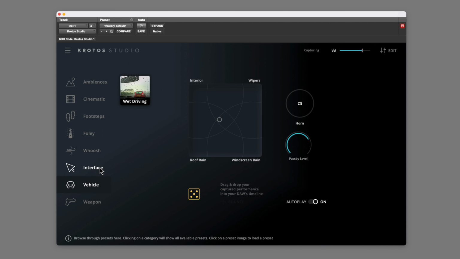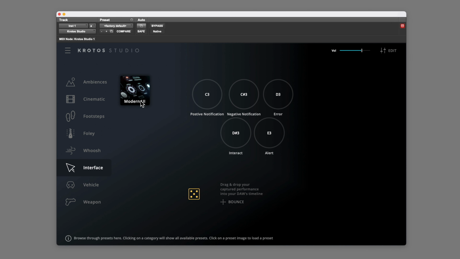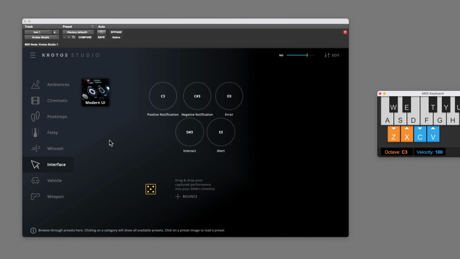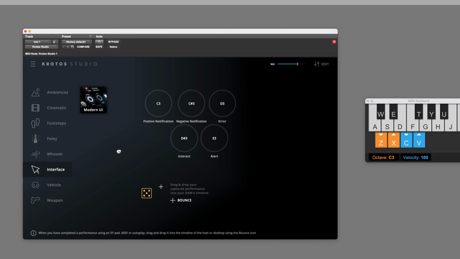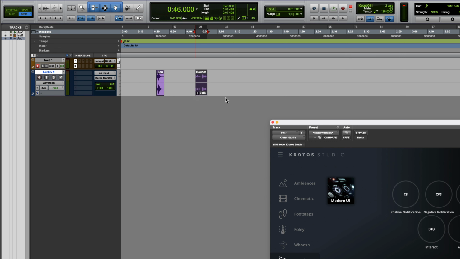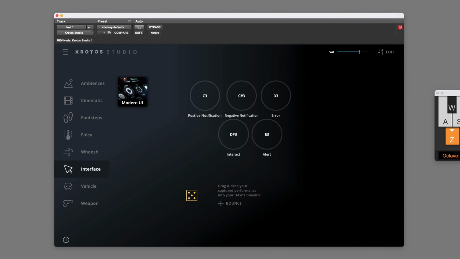Great, let's move into the interface section here. Modern user interface. Let's just do this with a keyboard actually. It's very straightforward to do. And once again, having performed those sounds, drag this out onto a track, and exactly what I've just done is there as an audio file. So it's extremely straightforward and simple to use.